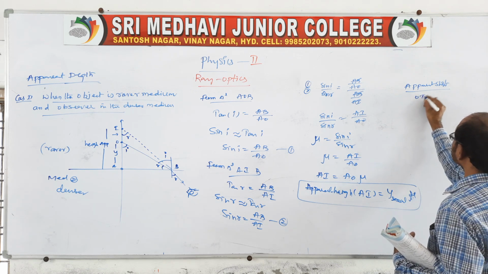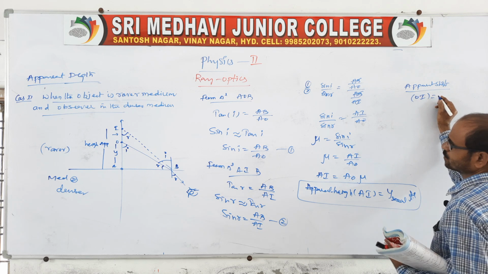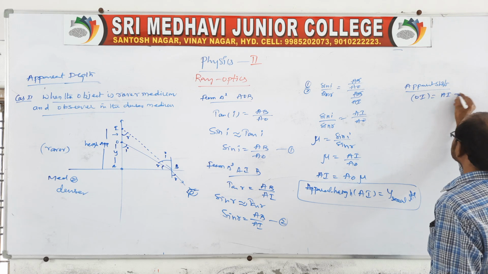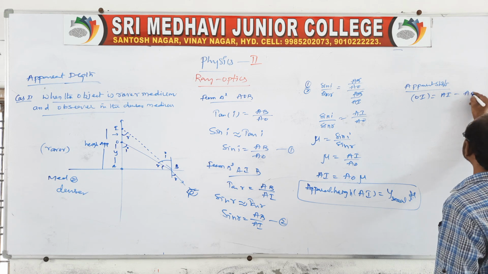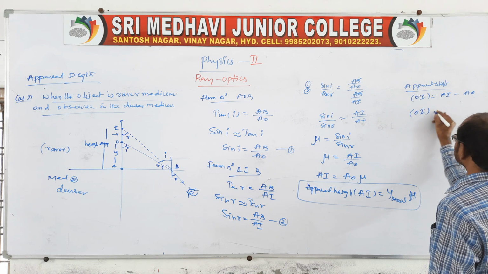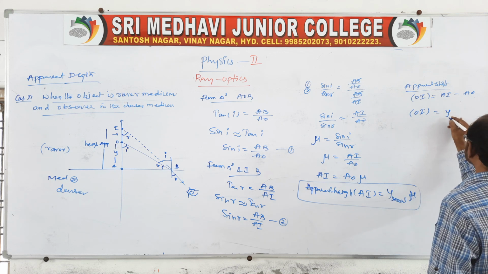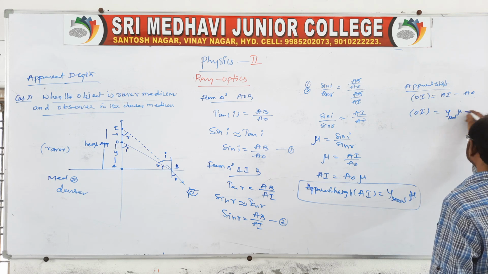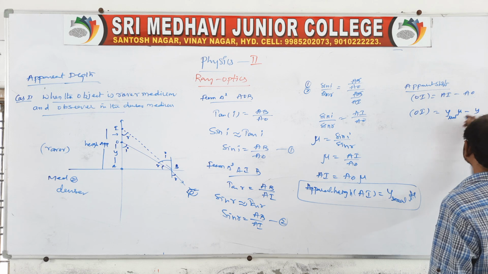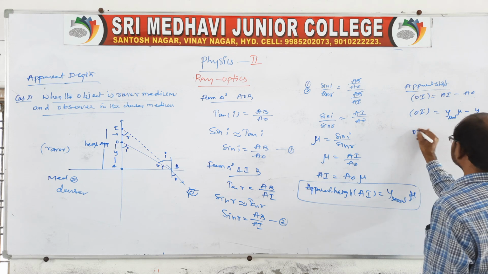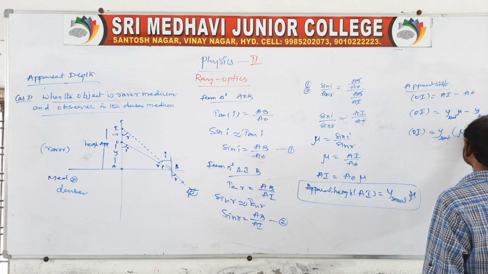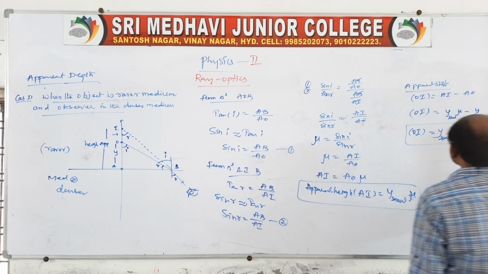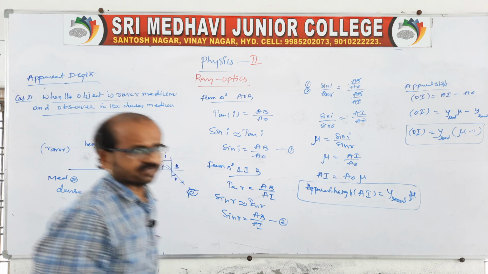So OI is equal to AI minus AO. AI is mu times Y real, minus AO, which is Y real. Taking Y real common, it is Y real into (mu minus 1). This will be the apparent shift.